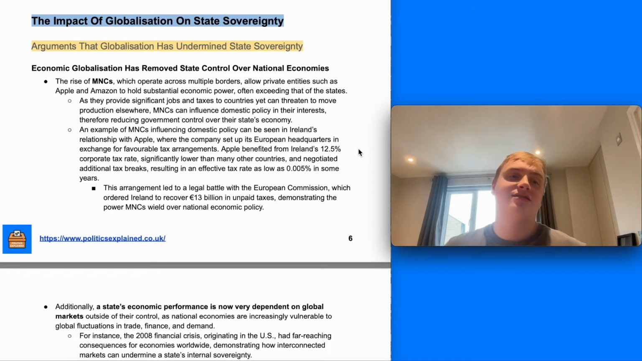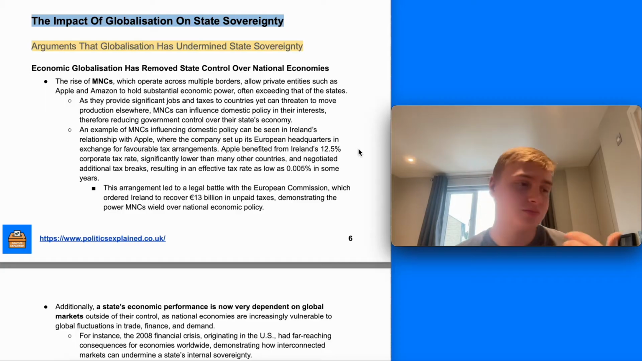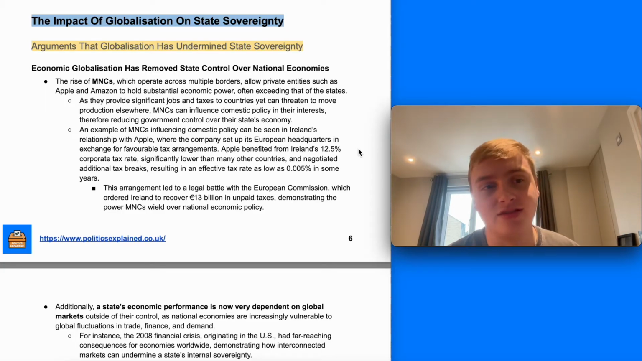So, those are the three perspectives on globalization. The next thing we're going to have a look at is the impact of globalization on state sovereignty. Firstly, looking at arguments that globalization has undermined state sovereignty. This could be a key question you could get in the exam: evaluate the view that globalization has undermined state sovereignty, for example, or something similar.